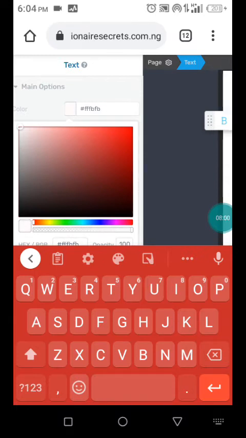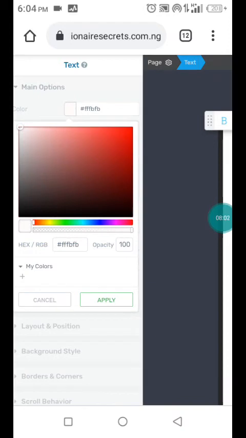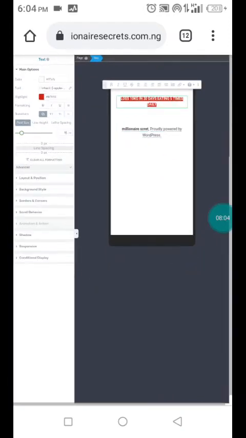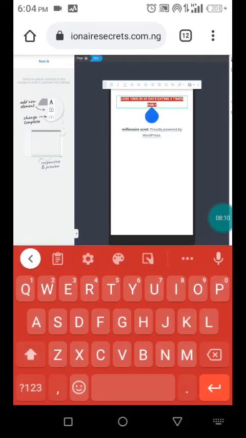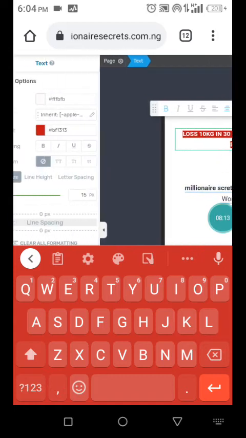Alright. Apply. Let's see what we have. You can see, so that is what that one does. Still on the same thing, let's take a look at another one.